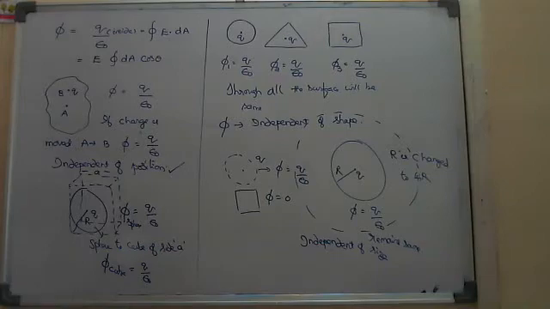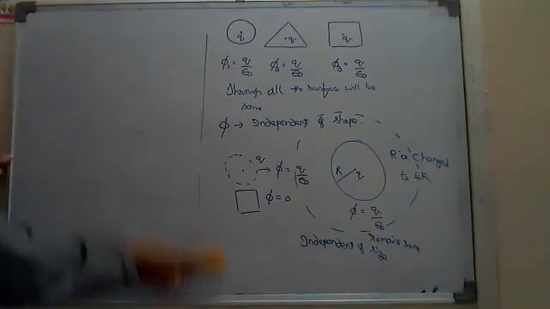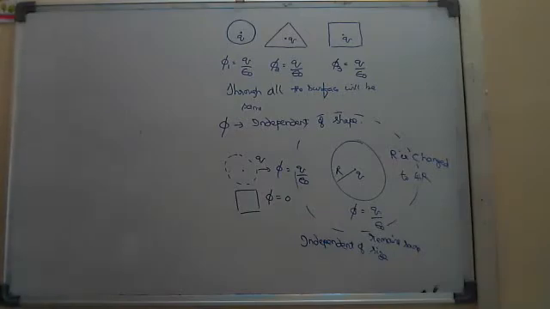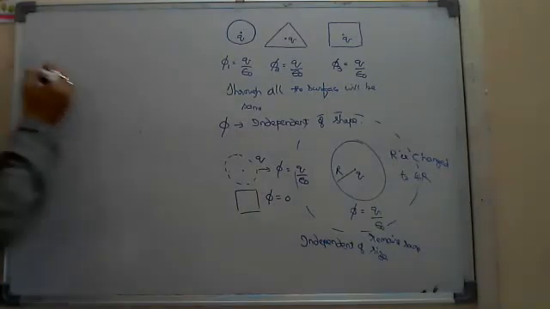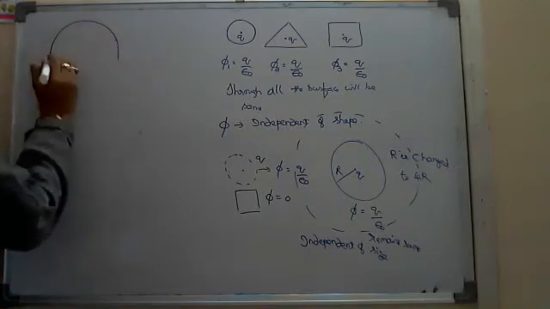And then number two, suppose I ask, this is one hemisphere.